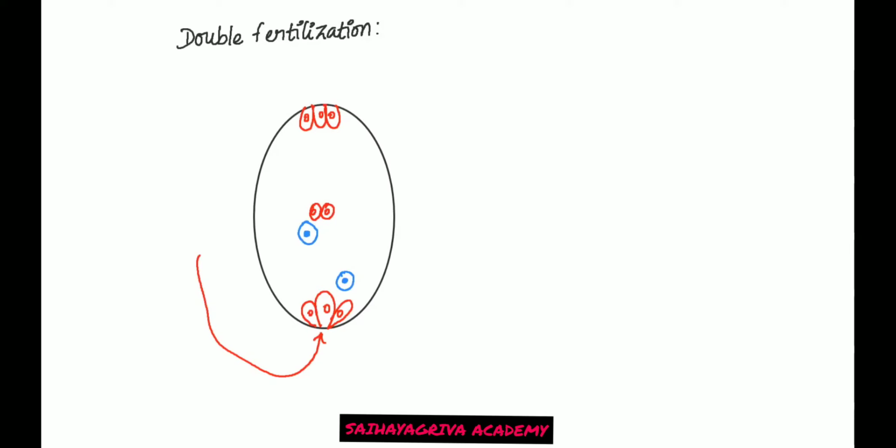So of both the male gametes, one male gamete will fuse with the egg. So male gamete plus egg is one condition, and this you call as syngamy. Fine. This process you call as syngamy or true fertilization or generative fertilization.